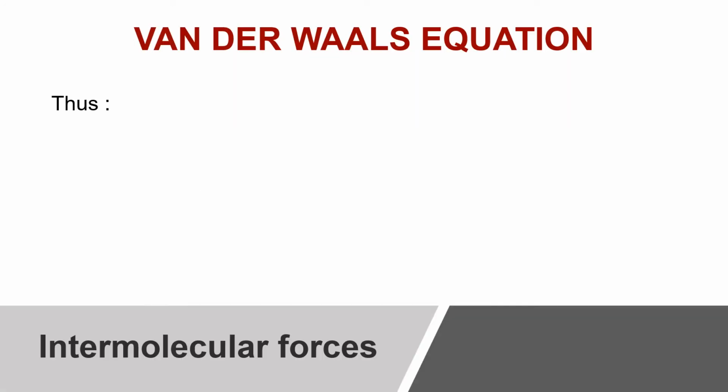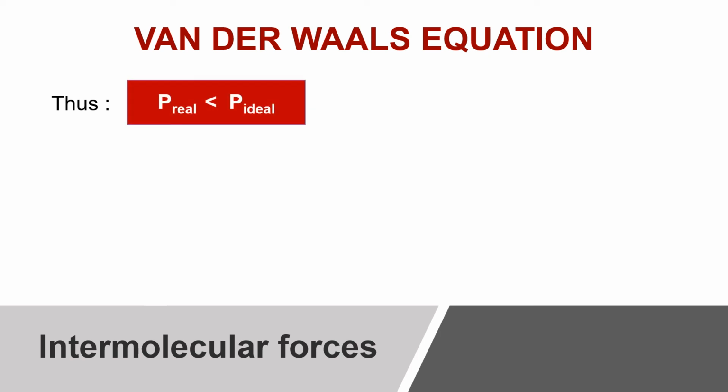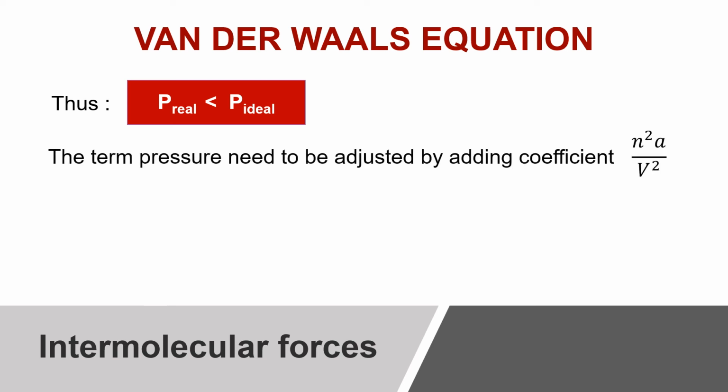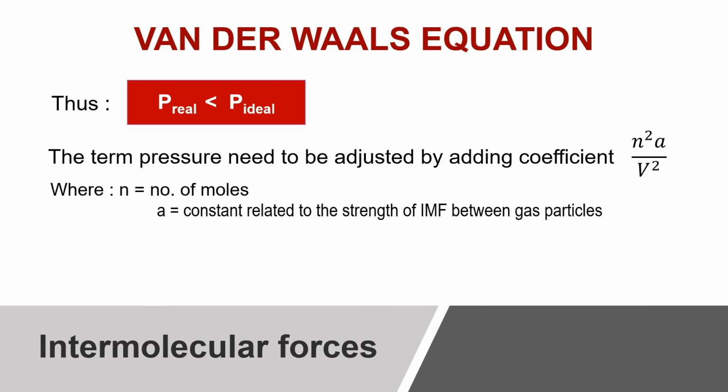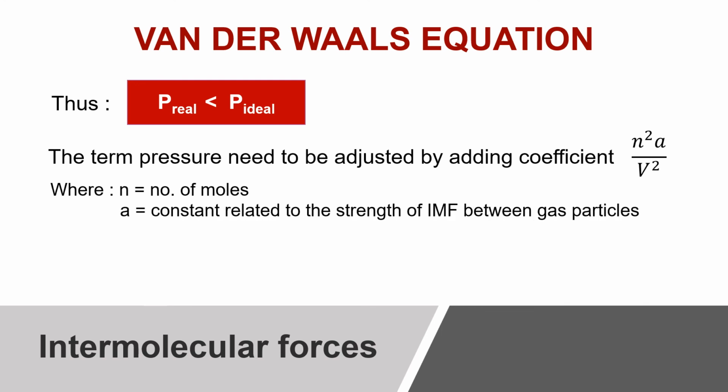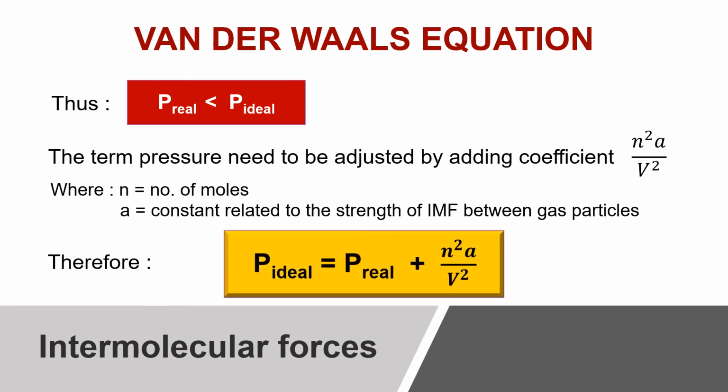Since the pressure exerted by a real gas is less than its predicted value, it can be expressed as the pressure of a real gas being less than the pressure of an ideal gas. The pressure term needs to be adjusted by adding the coefficient n squared a over V squared, where n represents the number of moles of gas particles and a is a constant related to the strength of intermolecular forces between gas particles. Therefore, the adjusted pressure can be expressed as P of ideal gas equals P of real gas plus n squared a over V squared.